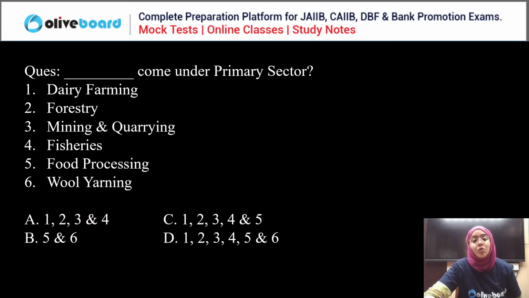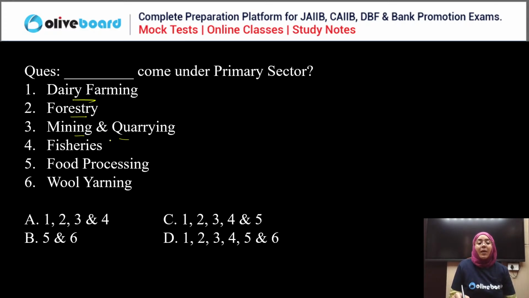Good. Now next question. Which come under the primary sector? Dairy farming, forestry, mining, quarrying, fishing, food processing, wool yarning. Dash come under the primary sector. Everyone, primary sector means those sectors where things are obtained in their natural form from the environment. That is called the primary sector.